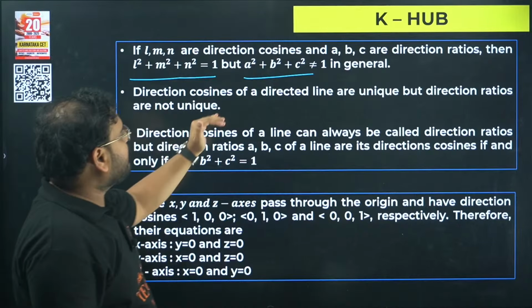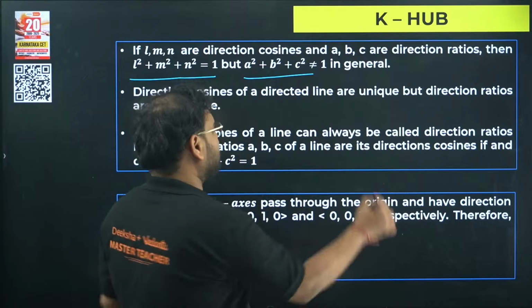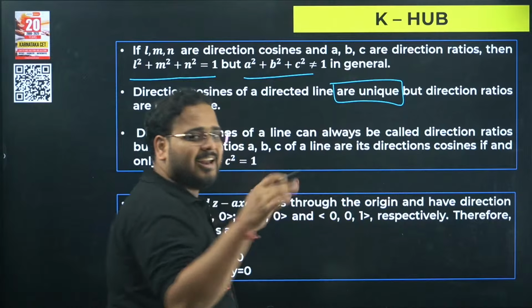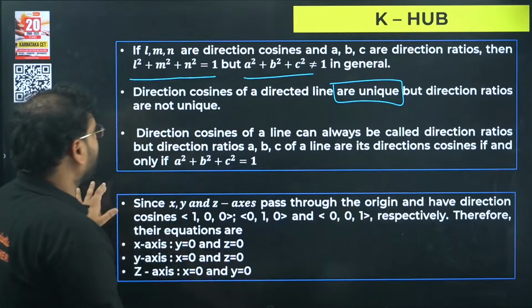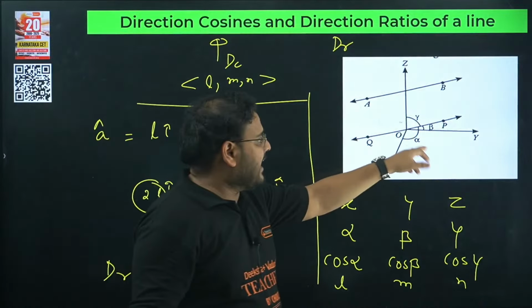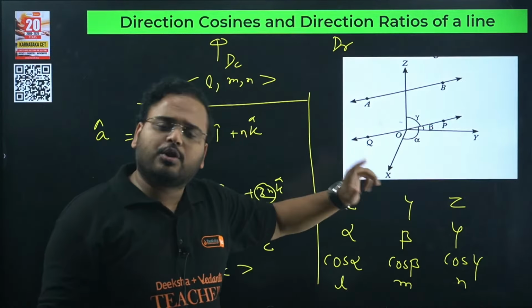Direction cosines of a directed line are unique. This is always unique in nature because the angles alpha, beta, gamma are unique, so the cos alpha value will also be unique. That's why the DCs are always unique, whereas DRs are proportional to the DCs, with a factor of 2, 3 and so on, so they are not unique in nature. So direction ratios are not unique, but DCs are unique. Direction cosines of a line can always be called direction ratios. You can call DCs to be DRs also, but vice versa is not always true.